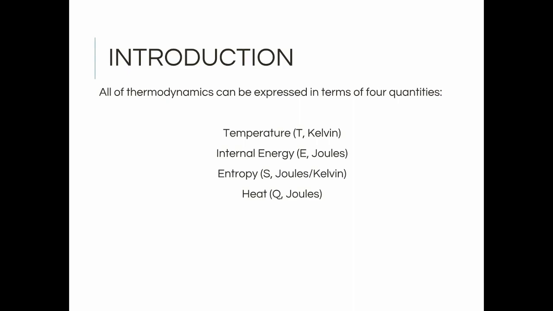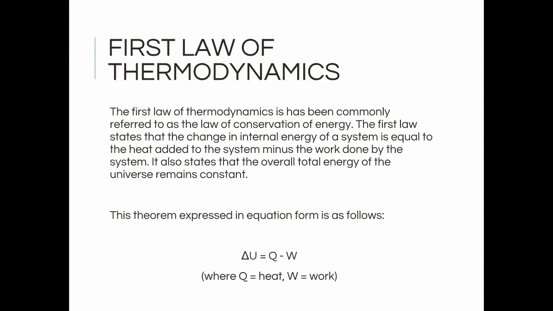As a bit more of an introduction, all thermodynamics can be expressed in terms of four quantities. We have temperature, variable T in units of Kelvin, internal energy, variable E, units of joules. We have entropy, variable S, units of joules per Kelvin, and we have heat, which is variable Q in units of joules.